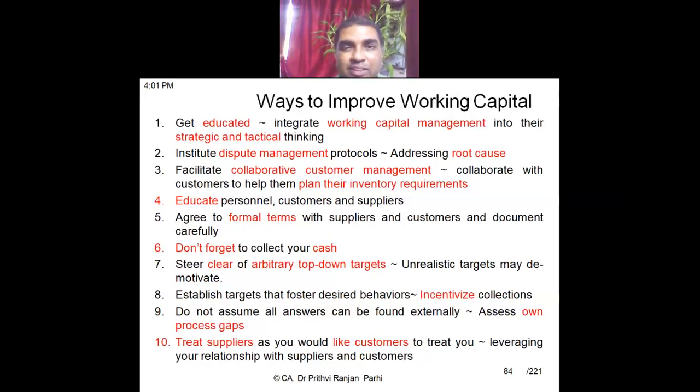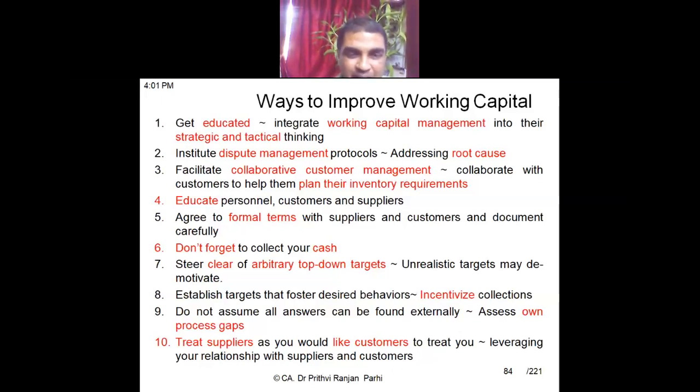Okay. Don't think that our debtors are not paying on time. Don't blame the external people. Try to find out what the process gap is. Are you billing in time? Do you have clear credit terms? All these things you need to find out, what is the process gap, and accordingly try to improve your working